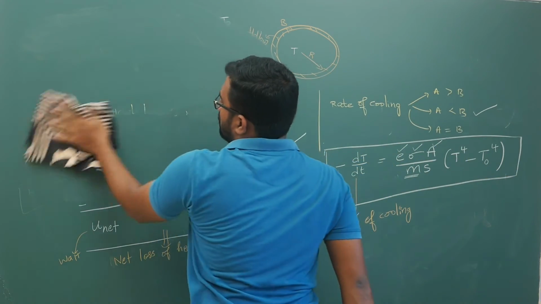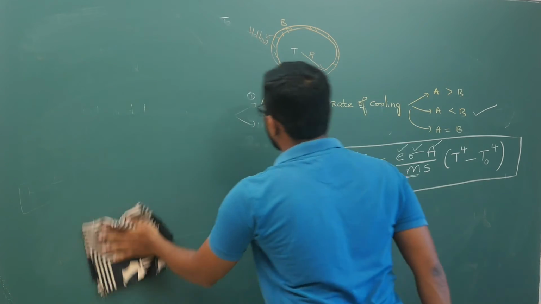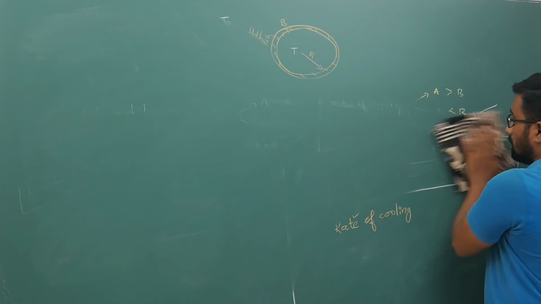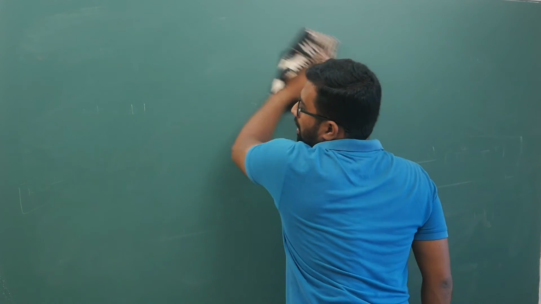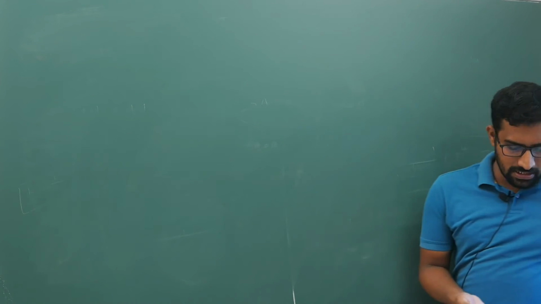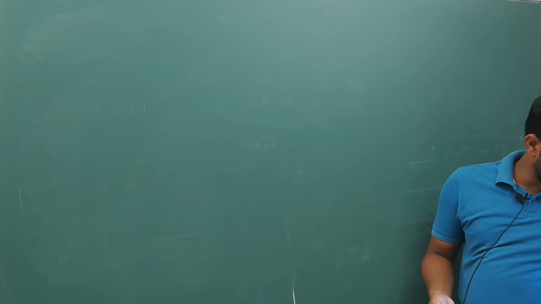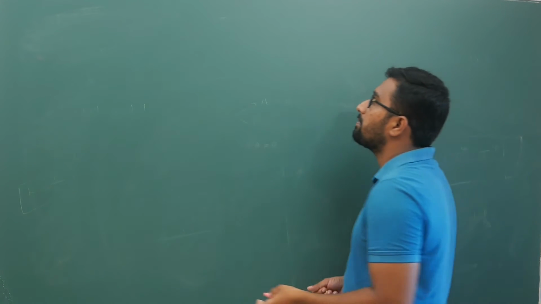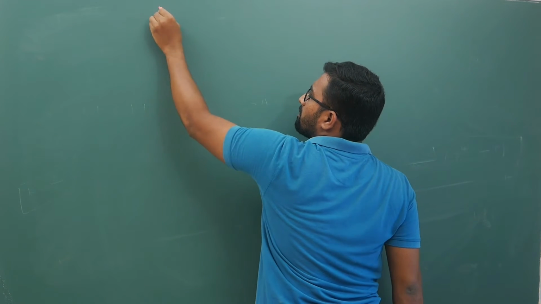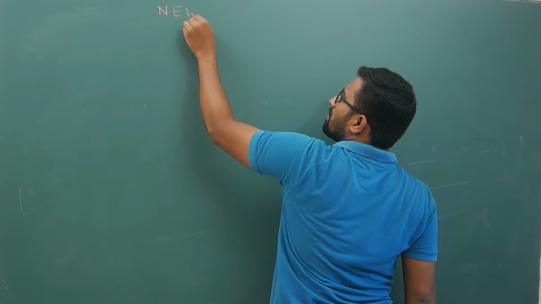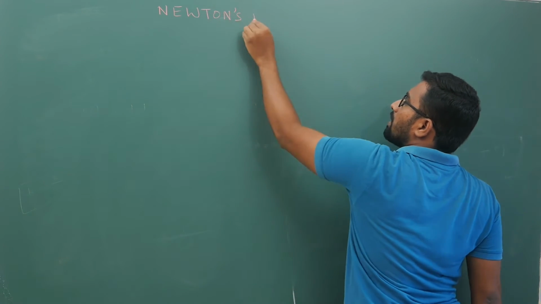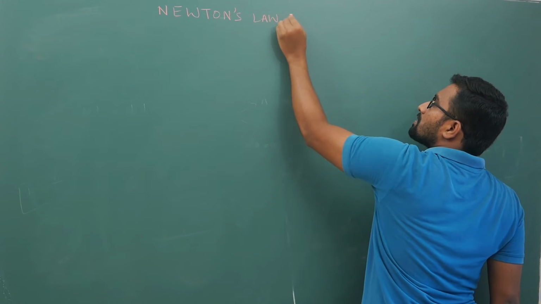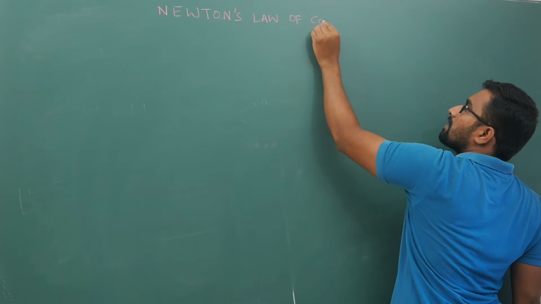Now the example that I am going to discuss is very important. So what did we get? We got the rate of cooling expression: minus dT by dt equals E sigma A by m s, all that stuff. From that we get what is known as Newton's law of cooling.